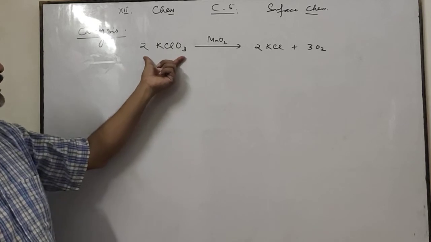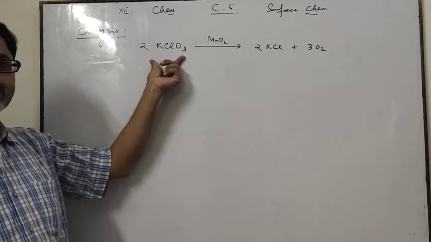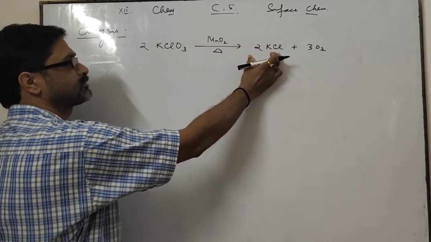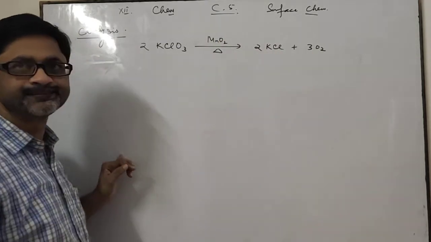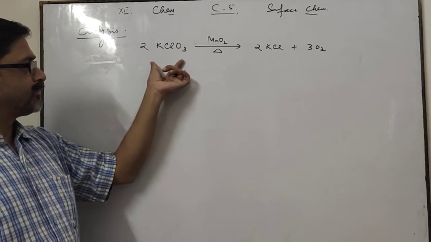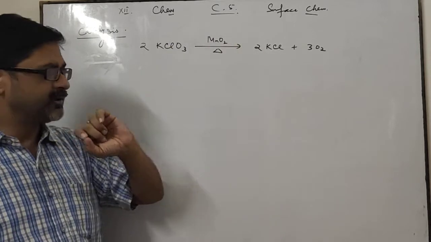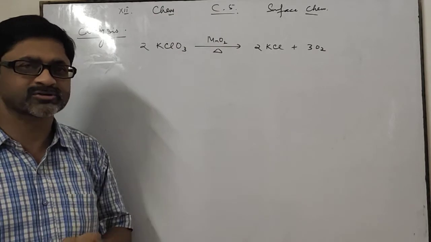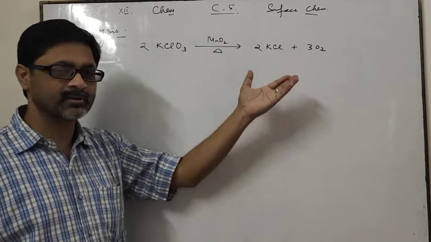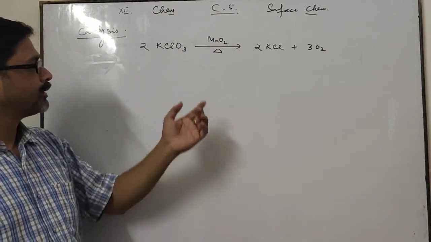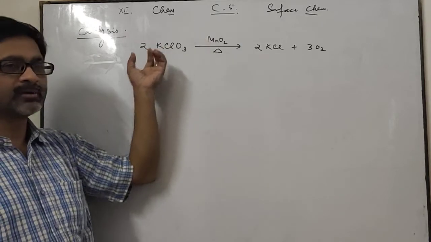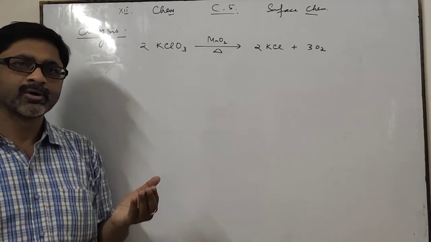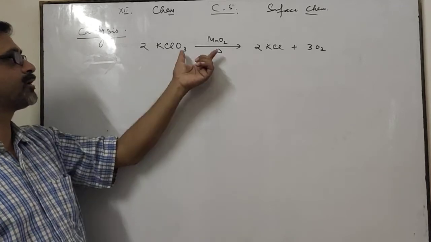Like here in this reaction, this one is potassium chlorate. If potassium chlorate is heated, it forms potassium chloride and oxygen gas. If this process is very slow, if we add a small amount of MnO2, manganese dioxide, then the rate of reaction increases. Means this MnO2 acts as a catalyst and the property of altering the rate of reaction is called catalysis.